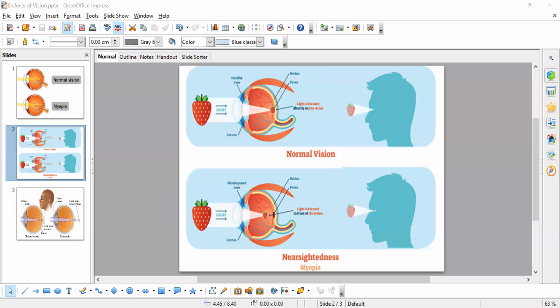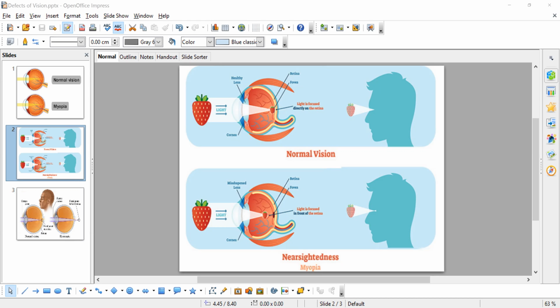So now come back to the topic. One more thing is there, hypermetropia. This is also one of the eye disorders. Hypermetropia is a condition in which the image of the object is formed behind the retina. Myopia means the object is formed in front of the retina. Hypermetropia means the object is formed behind the retina. Very easy to differentiate: front of the retina or behind the retina, that is the only difference.